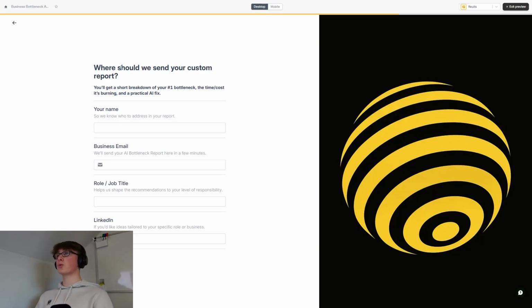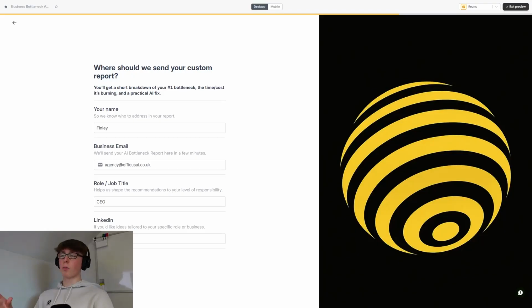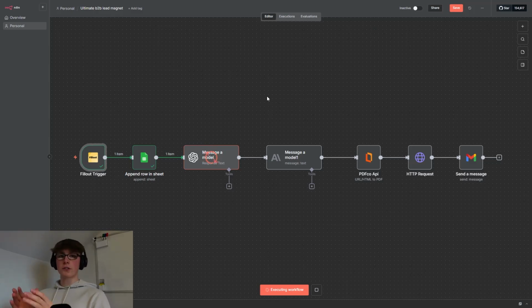Then it's asking where should we send your custom report to. So I put in my name, my role, and also my email address. Then I'm going to come to n8n and press execute workflow, and then back in the form I'm going to press submit. So we've got a few things going on in n8n.